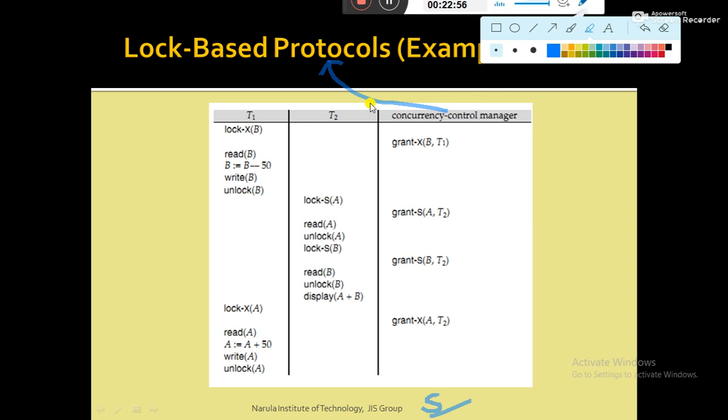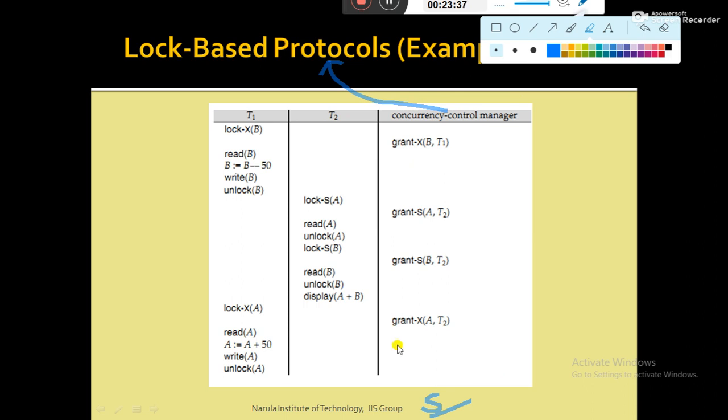But if you trace that schedule S, meaning if you dry run the schedule S, we can see that the database will become inconsistent even though the concurrency control manager executes the lock-based protocol. My point is that the main objective of the lock-based protocol is to ensure serializability. But even if the lock-based protocol is executing here, that particular schedule will still produce an inconsistent state.